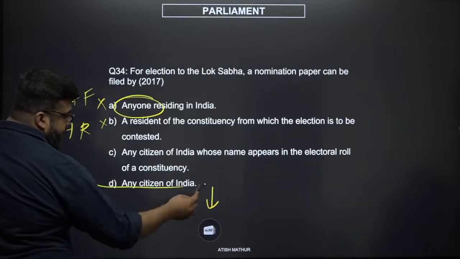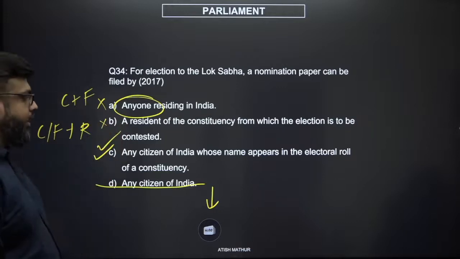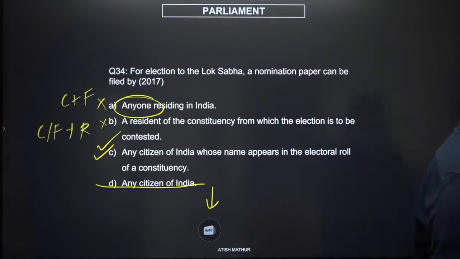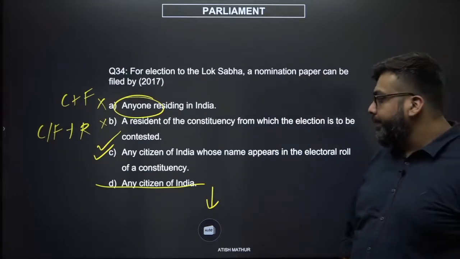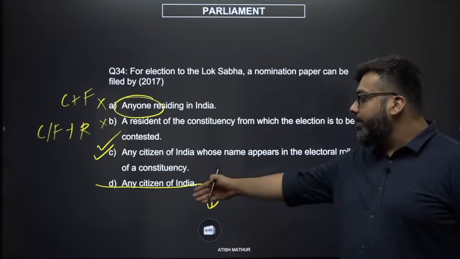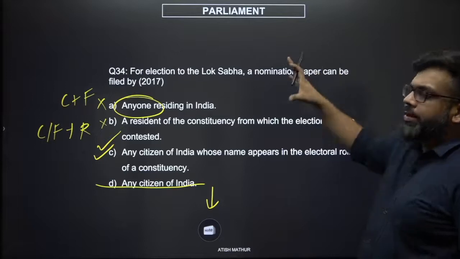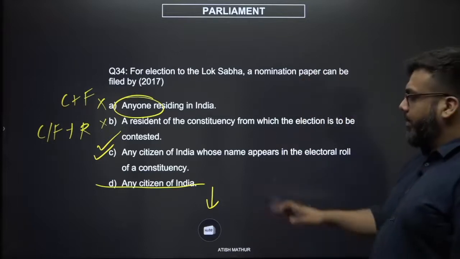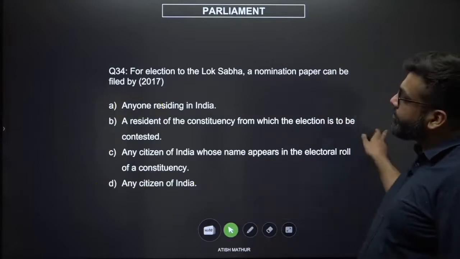So your least objectionable answer becomes C, right? A citizen of India whose name appears in the electoral roll. Clear? Now any citizen of India could mean anybody who also has a criminal background, etc. This was in fact a slightly controversial question because it was very open-ended, but the answer to my mind should be C.